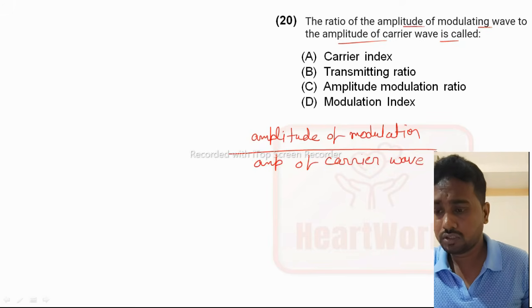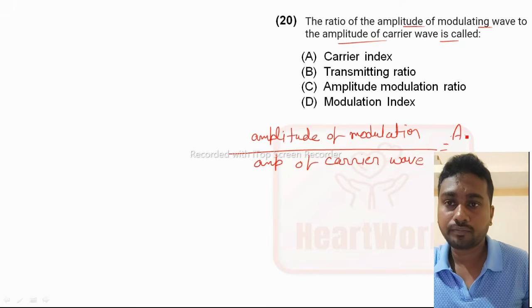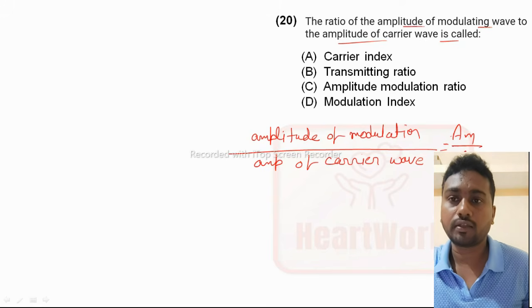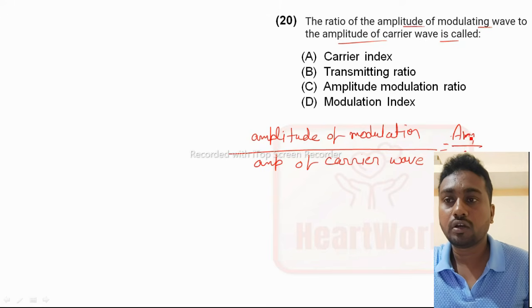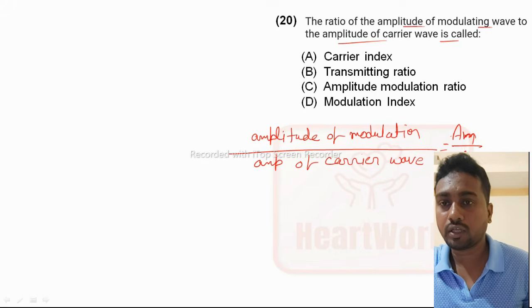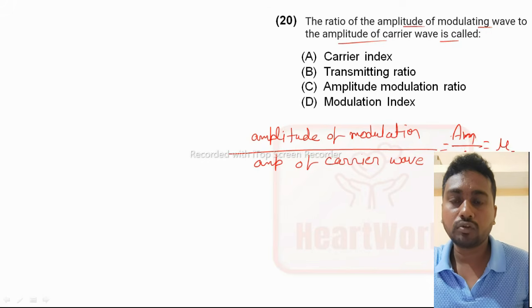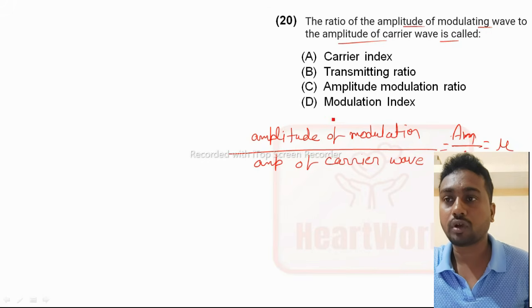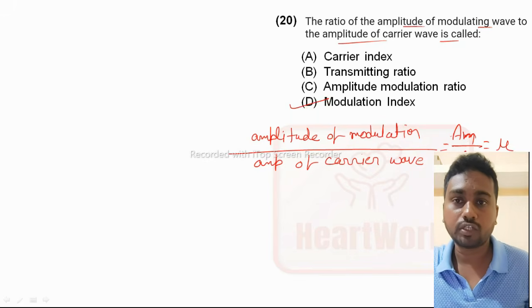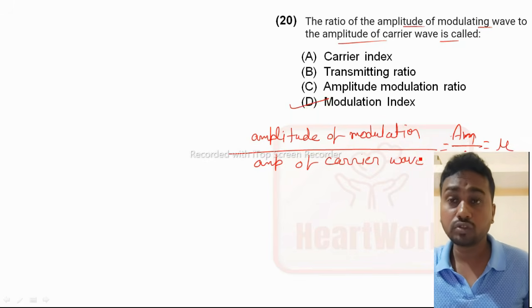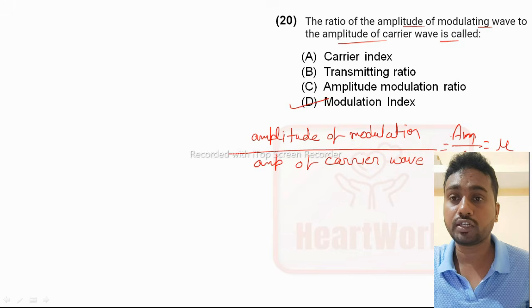We can write it as Am over Ac, modulation and carrier, and represent it by mu. This is called the modulation index, option D.